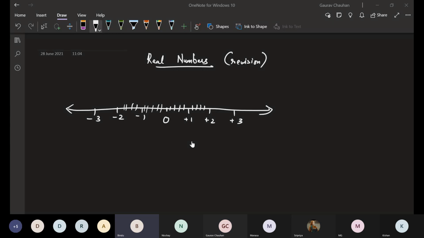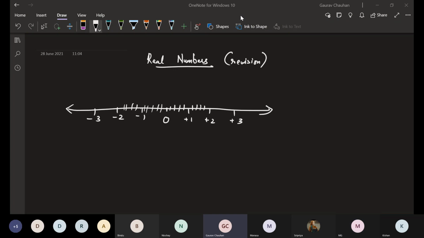So rational numbers. All the numbers will be rational numbers, all the numbers on that line? The answer is not correct, Bindu, but we'll come to that point in a bit. Yeah, what are rational numbers? Anyone else wants to correct this answer? MG, go ahead.